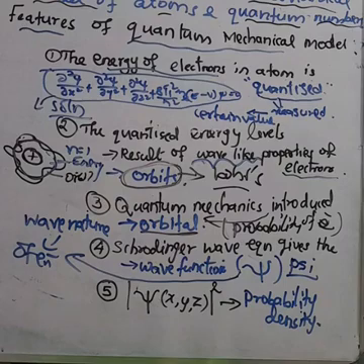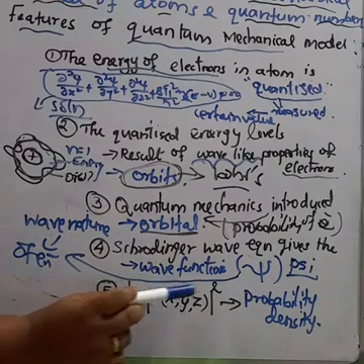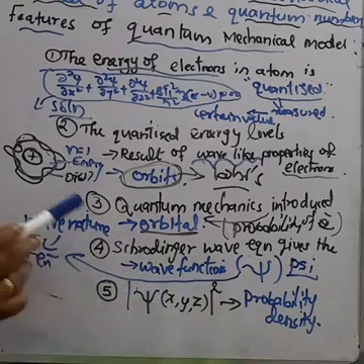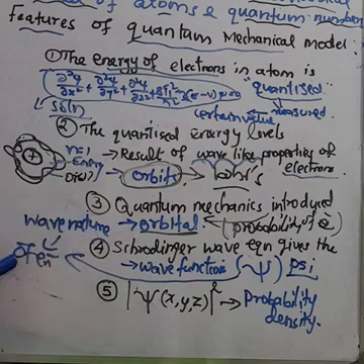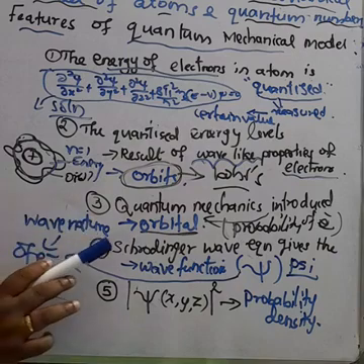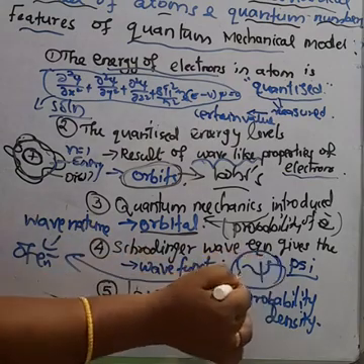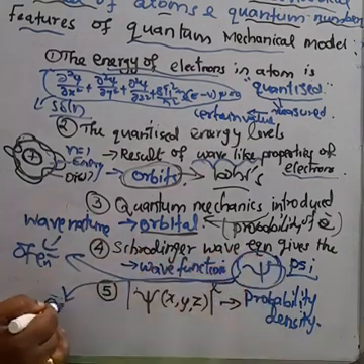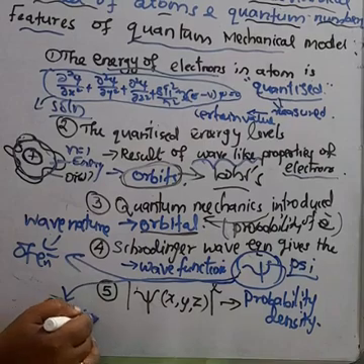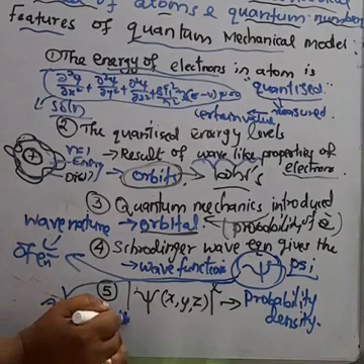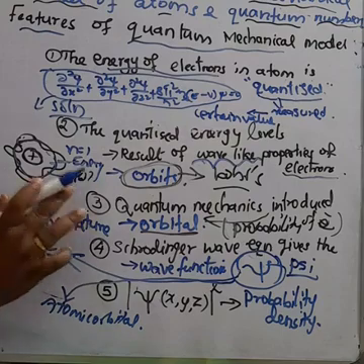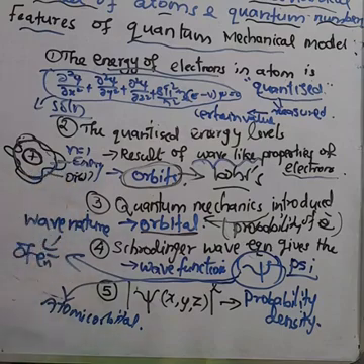Psi means wave function; it defines the wave-like nature of electrons in an orbital. The wave function is also known as the atomic orbital. That is the fourth point.